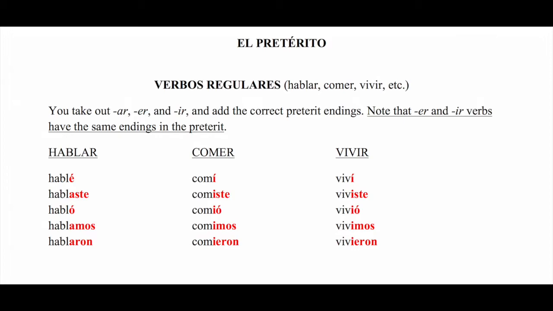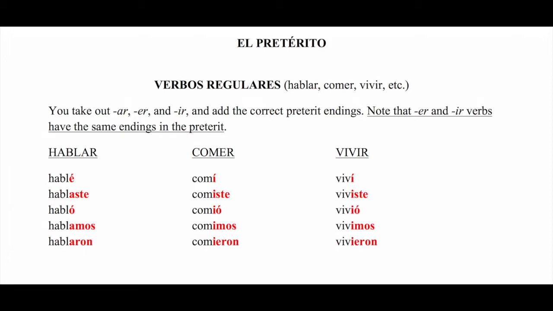El verbo hablar, hablé, hablaste, habló, hablamos, hablaron. Just like you do in the present, you take out ar and then you add the correct ending depending on who performed the action.